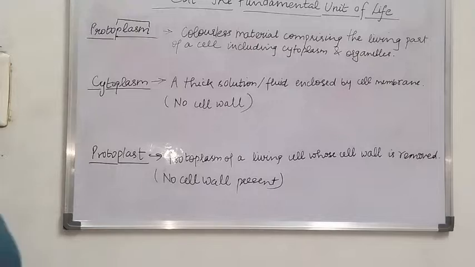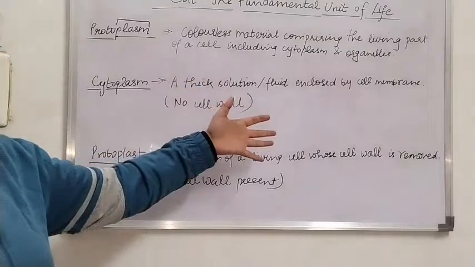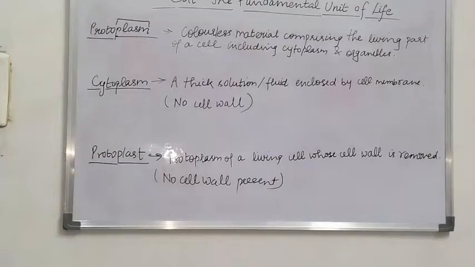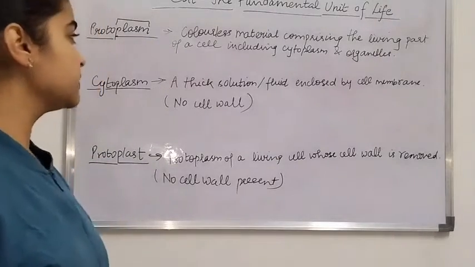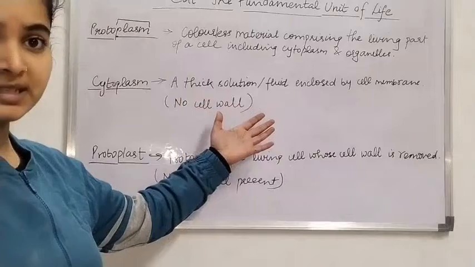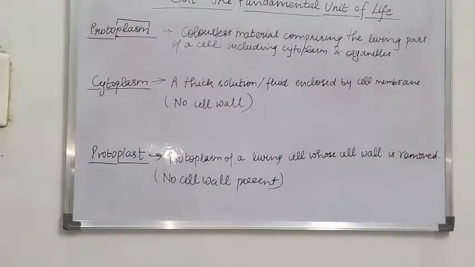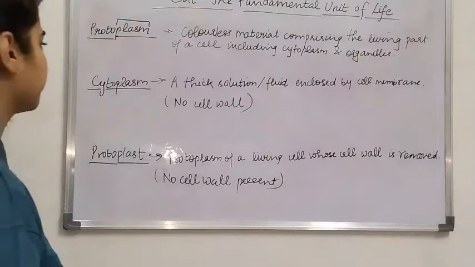And what is the cytoplasm? Cytoplasm is the thick solution which is present inside the cell, enclosed by the cell membrane. So what is the cytoplasm? Cytoplasm is the thick solution present inside the cell, enclosed by the cell membrane. This is the cytoplasm. Now comes the protoplast.